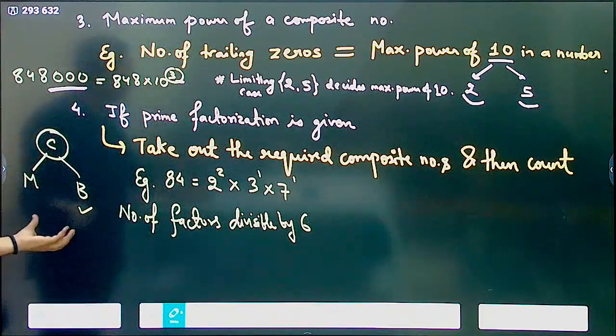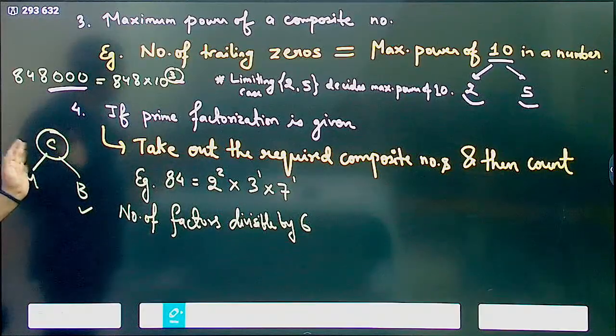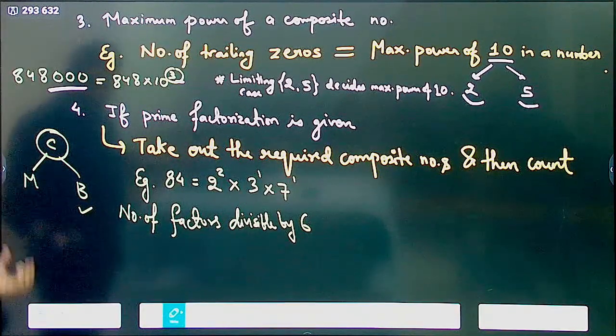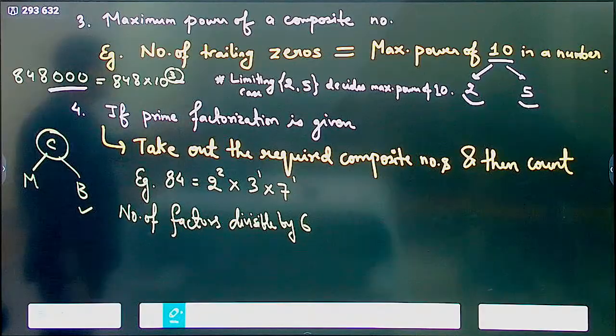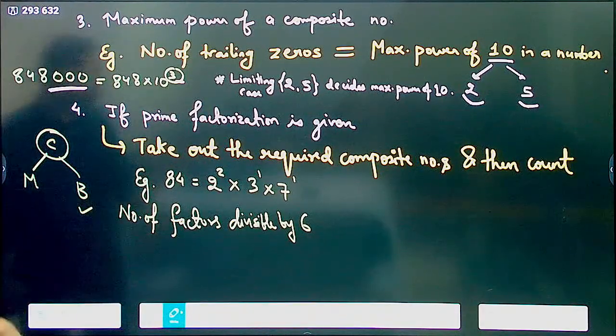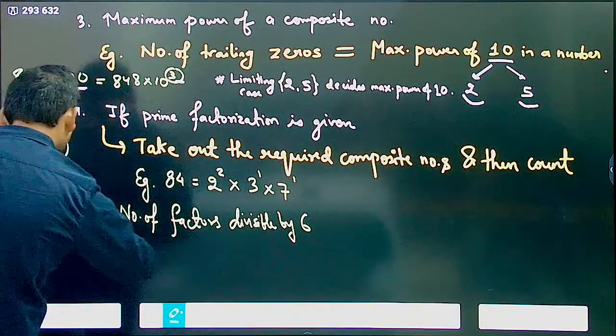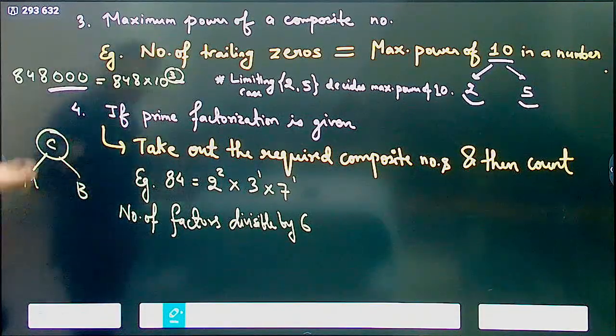Similarly, if I have large quantity of beans, but I have only, let's say, 1 cup of milk, then how many cups of coffee can I make? I can make only 1 cup. Why? Because milk is not available. So whatever is less decides the number of cups of coffee that I can make.